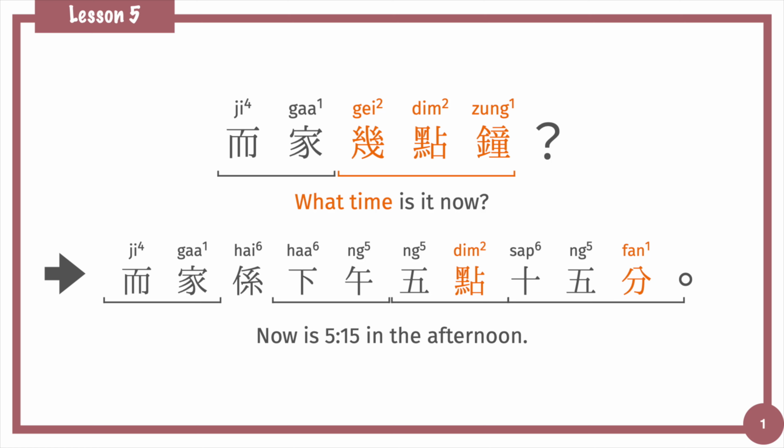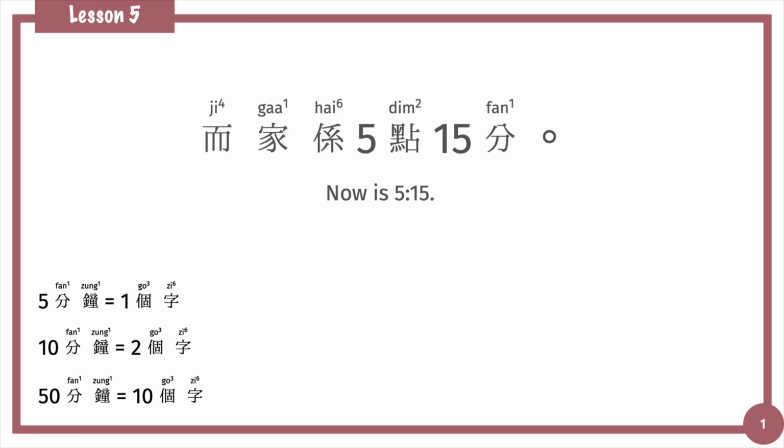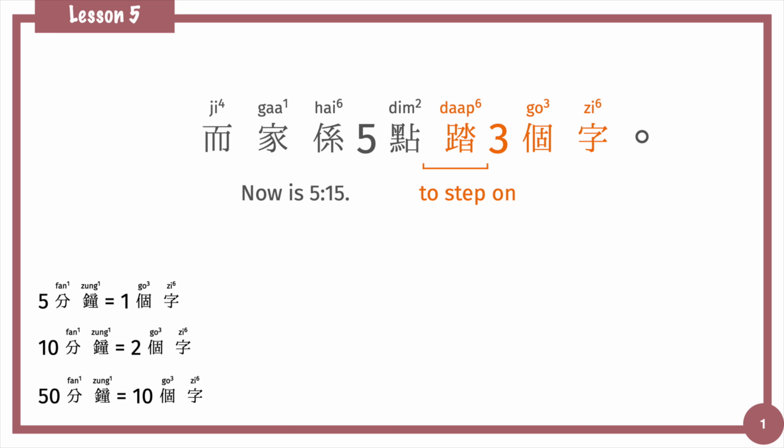We have several ways to describe minutes in Cantonese. Take this sentence as an example. 而家係5點15分. Now is 5:15. Every 5 minutes is 1個字. So 10 minutes is 2個字. And 15 minutes is 3個字. We can change 5點15分 to 5點搭3個字 in Cantonese. 15分 is 3個字. And the word 搭 means to step on originally. When telling minutes, it means reaching the spot.